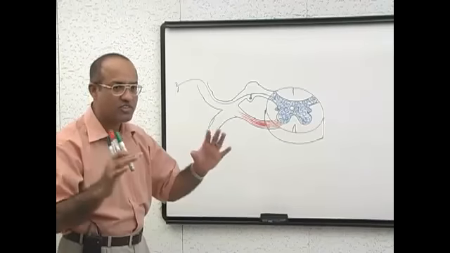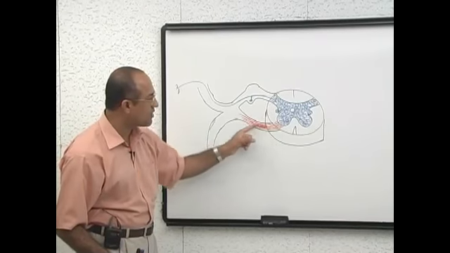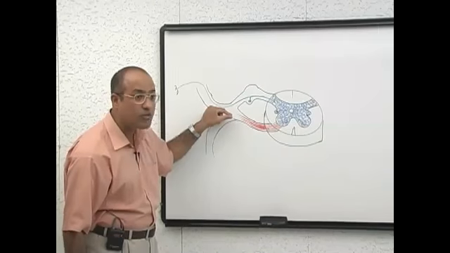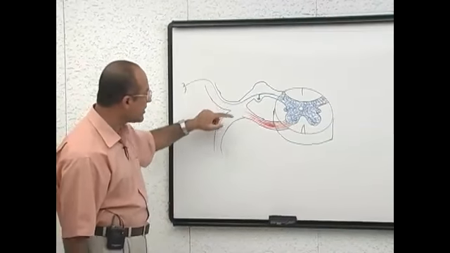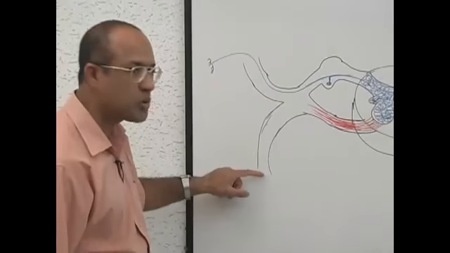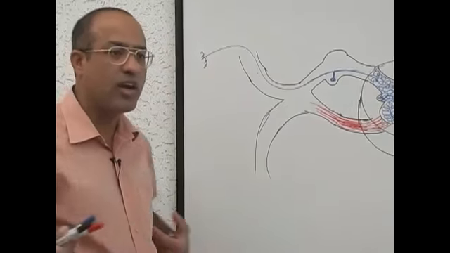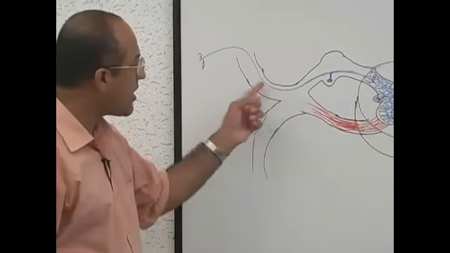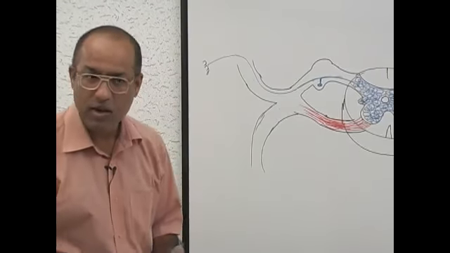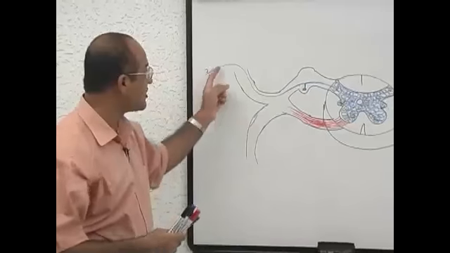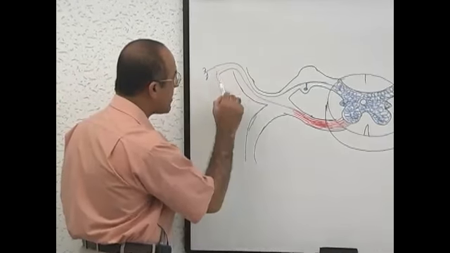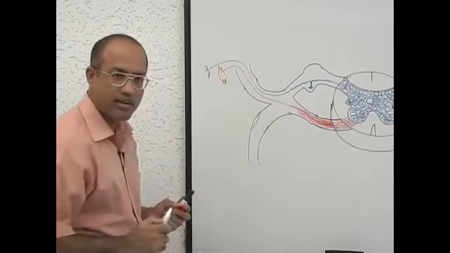But for a while, just trust me that from the spinal cord there are ventral roots and dorsal roots, and together they make the spinal nerve trunk. And that trunk classically divides into ventral ramus and dorsal ramus. Ventral ramus usually innervates the structures in the anterolateral wall of the body, and dorsal ramus innervates the structures on the back of the body. Of course, on the back there is skin, so there must be sensory fibers, but there are muscles also on the back. So some motor fibers also go to the dorsal ramus.